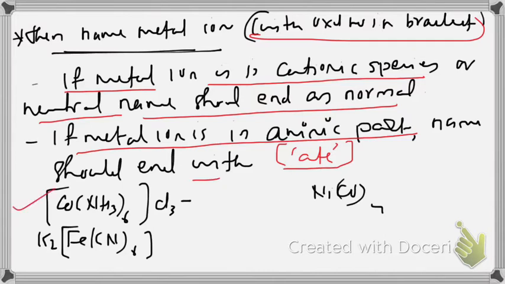Example, in first case Co(NH3)6 3+ and Cl3, 3 times, that means 3 Cl minus. So cobalt is present in cationic part since it is positively charged. So you can name it as hexaamine cobalt, bracket, oxidation number is 3. So hexaamine cobalt(III) chloride. But here potassium is cation.